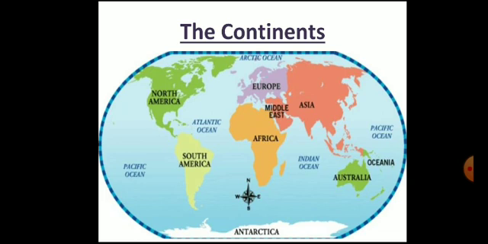How many continents? There are 7. The continents are separated by large water bodies. Asia is the largest continent, and Australia is the smallest continent. Largest continent's name is Asia and the smallest continent's name is Australia. Each continent is divided into many countries. They denote the north, south, east and west.